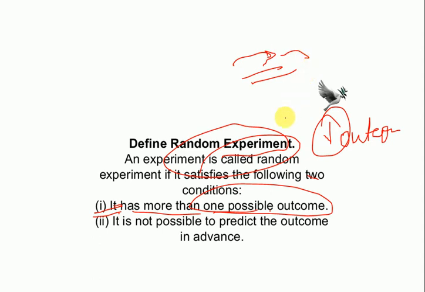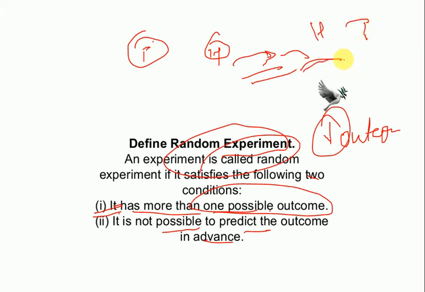So this will not be a random experiment. And secondly, it is not possible to predict the outcome in advance, like we have a coin, right? One side it is tail and one side it is head. We cannot predict whether head will come or tail will come. Also there are more than one possible outcomes, so the tossing of a coin can be known as a random experiment.